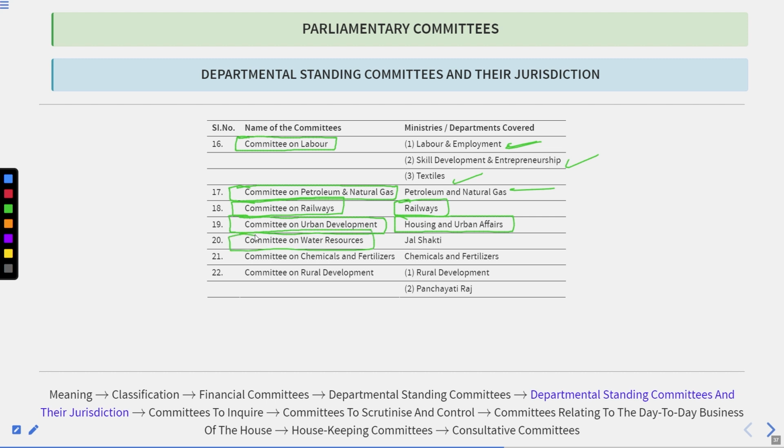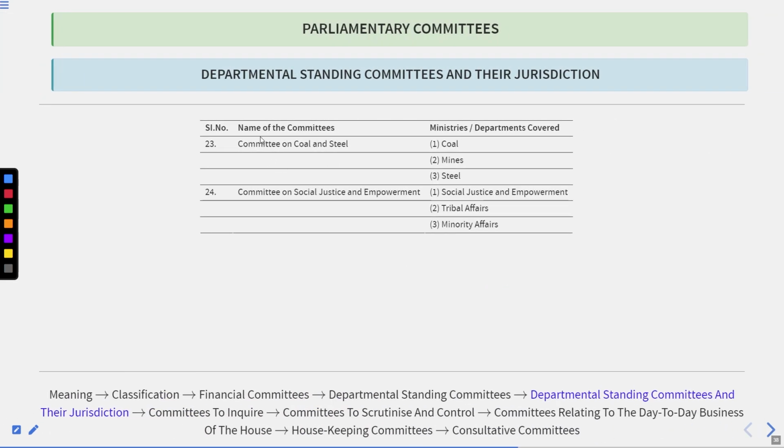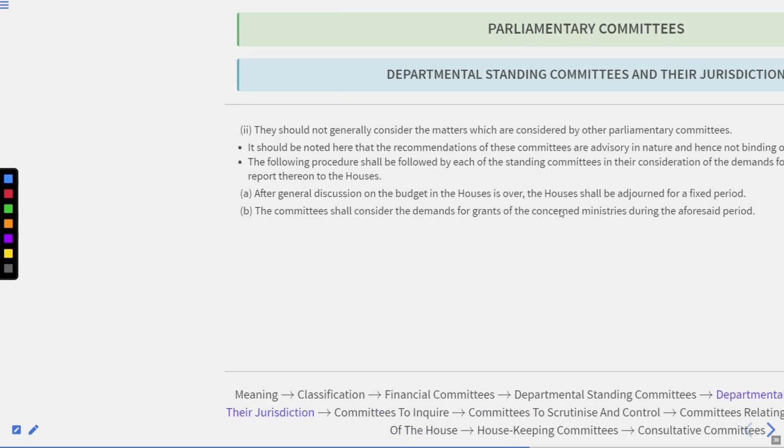Thereafter, Committee on Water Resources, covers the Jal Shakti. Committee on Chemicals and Fertilizers, covers chemicals and fertilizers. Thereafter, Committee on Rural Development, covers rural development and Panchayati Raj. Thereafter, the Committee on Coal and Steel, covers coal, mines, and steel. Committee on Social Justice and Empowerment, covers Social Justice and Empowerment, Tribal Affairs, Minority Affairs.